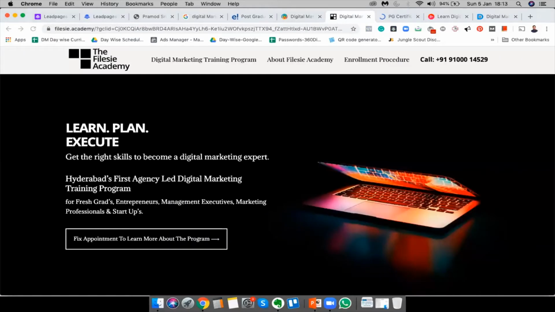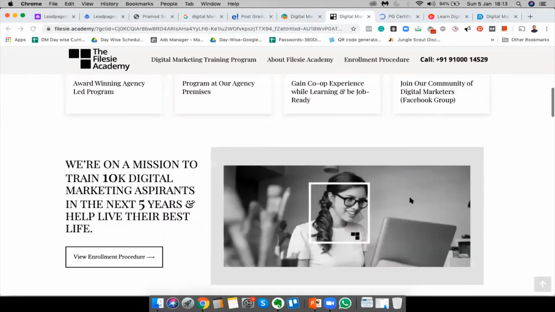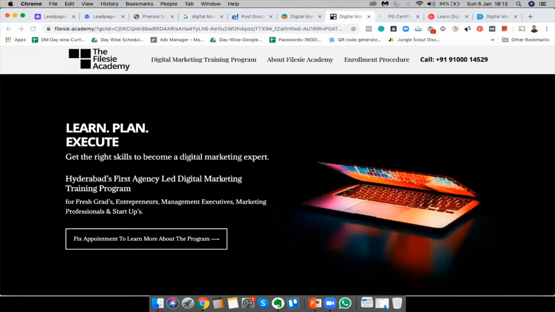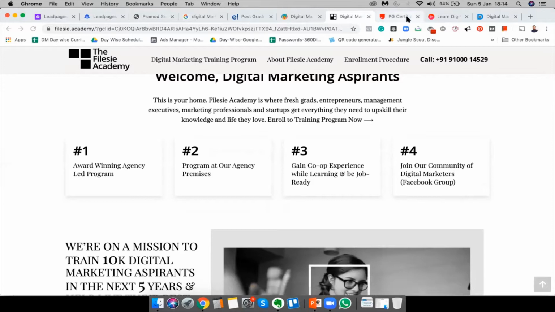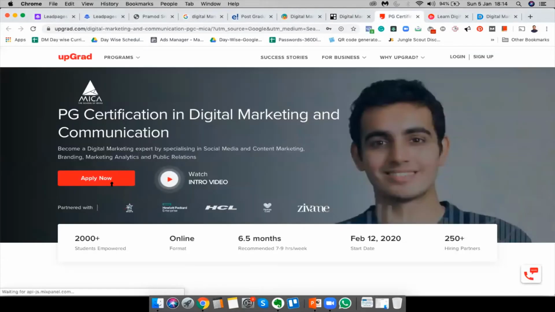And in this session, we are also going to look at what is a good landing page, what is not a good landing page, and what are the elements, how to identify what's good, what's bad. All those things we'll have a look at. And this is not such a great landing page. I've seen better ones. Let's keep going. Let's look at upGrad.